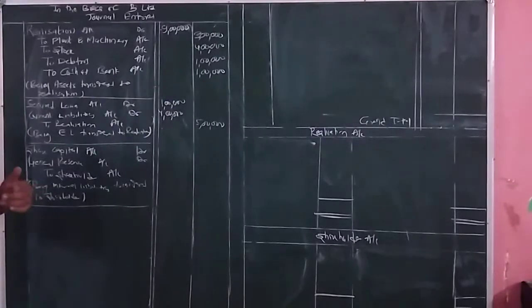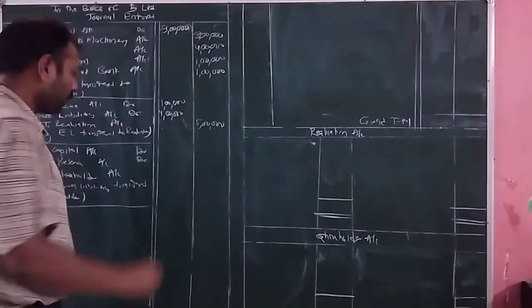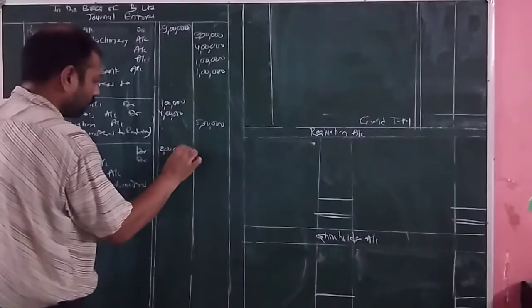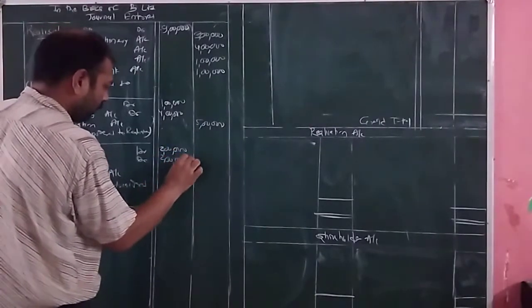So the amount of share capital in the books of B Limited is equal to 2 lakh rupees, and the amount of reserve is also equal to 2 lakh. So total amount is equal to how much?